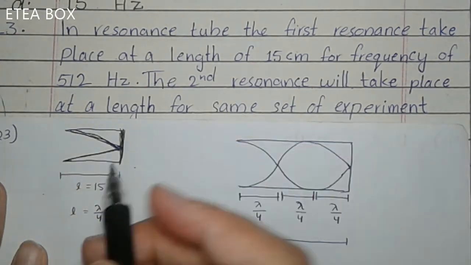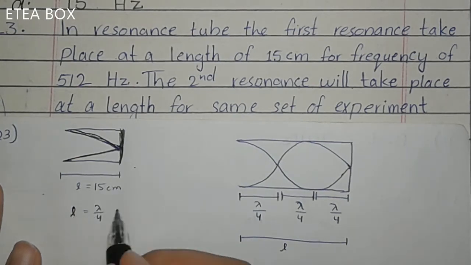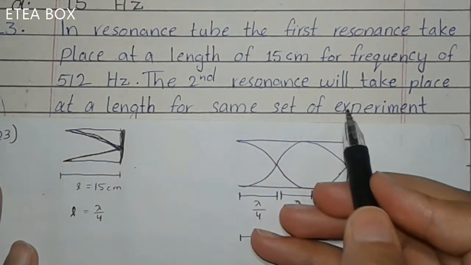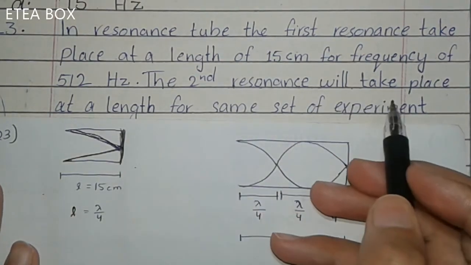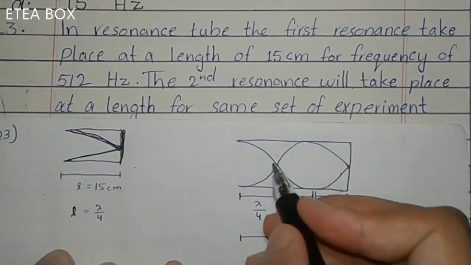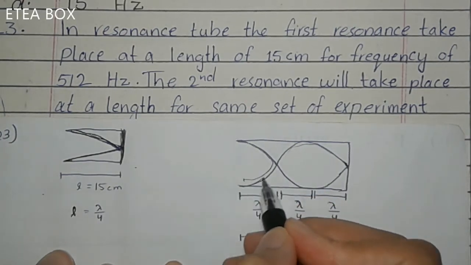Here they have given that the length is 15 cm, and we also know that in terms of lambda it is lambda by 4, okay? Now what is required is the length of the second resonance. We have to find the length of the second resonance. Now look, the second resonance is like this, half lambda plus lambda by 4.